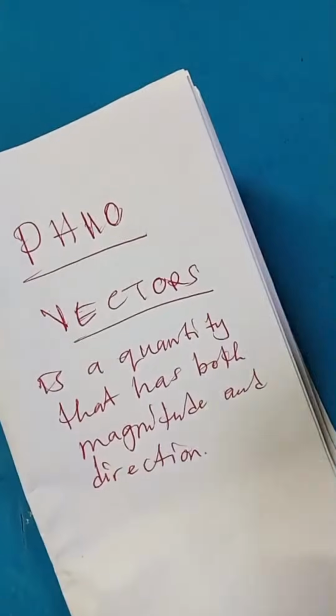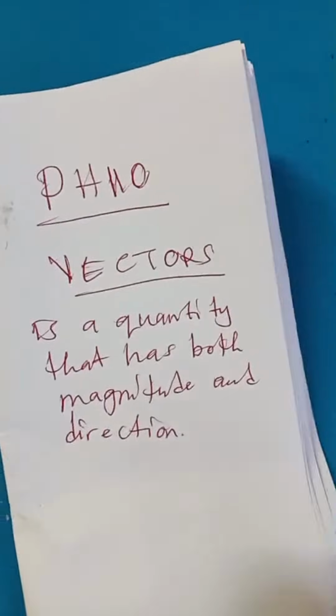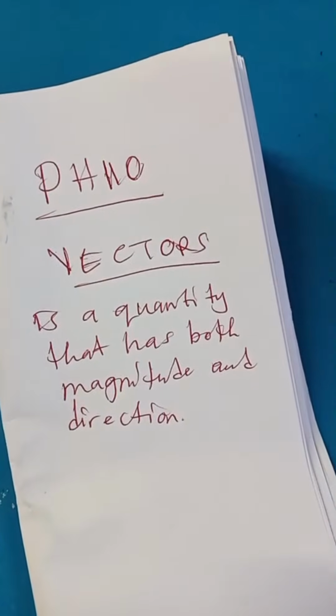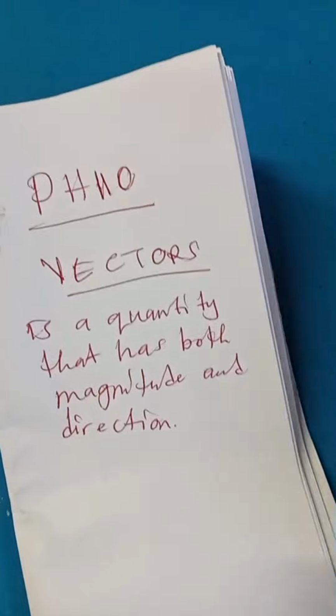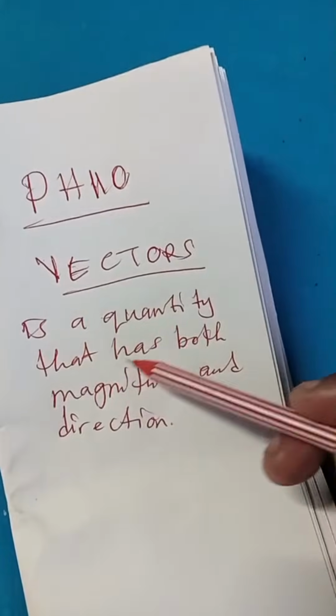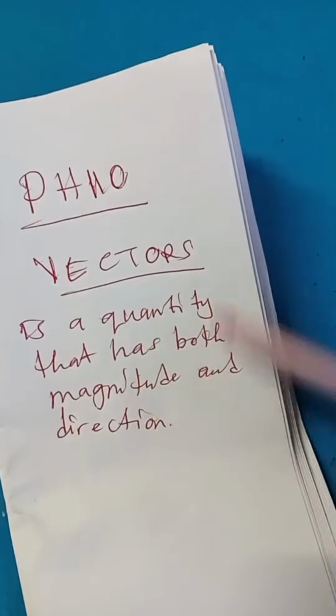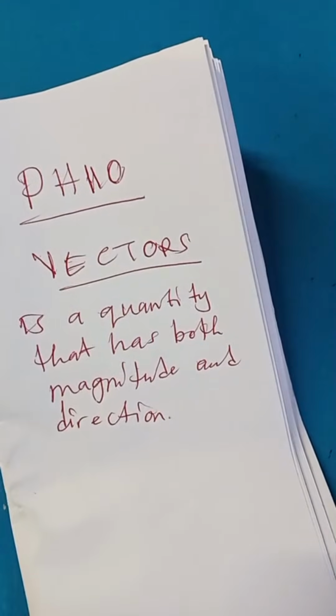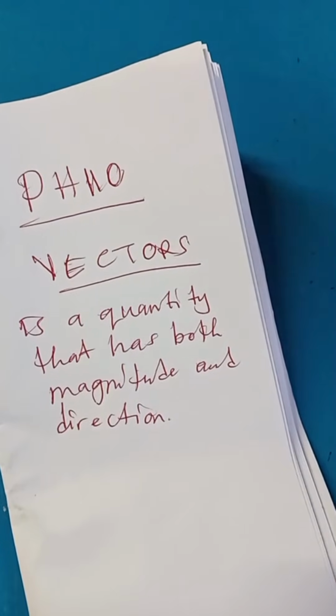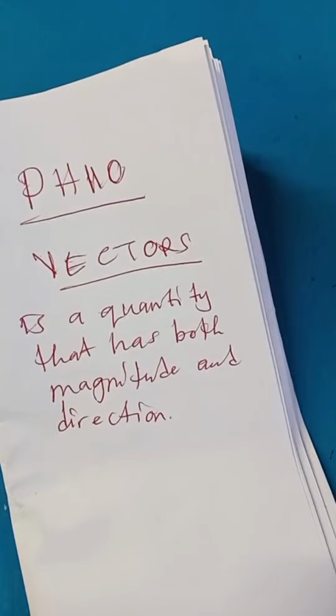This is how you define a vector. A vector is a quantity that has both magnitude and direction.